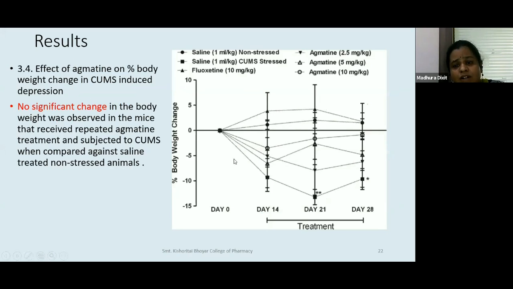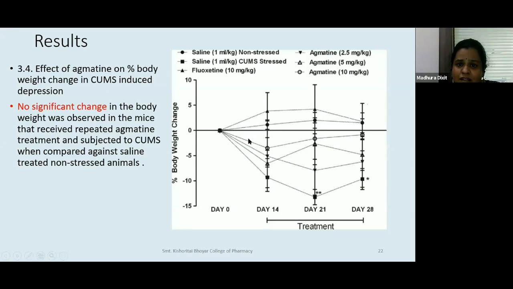Now, effect of agmatine on percent body weight change. We have also counted the body weight daily of the animal. So if you have to diagnose somebody as depressed, body weight is an important criterion. There should be either plus or minus 10% body weight change in 1 month or so.